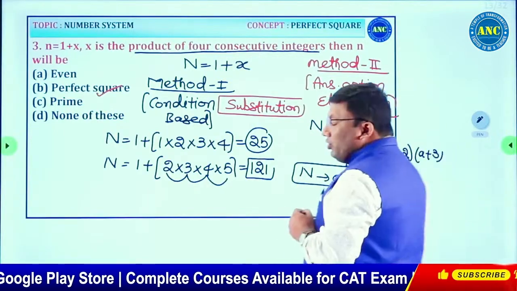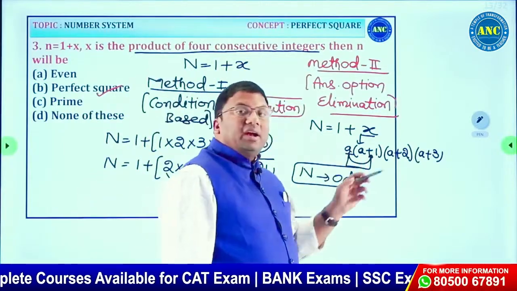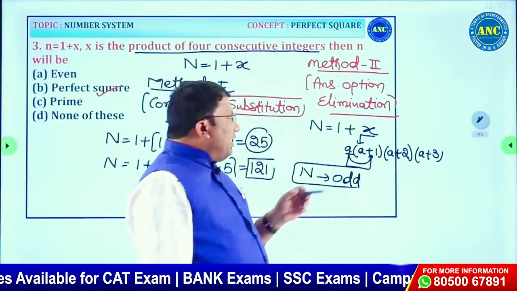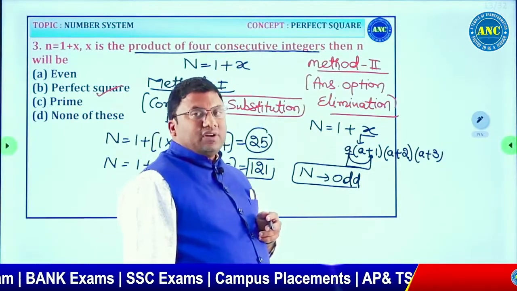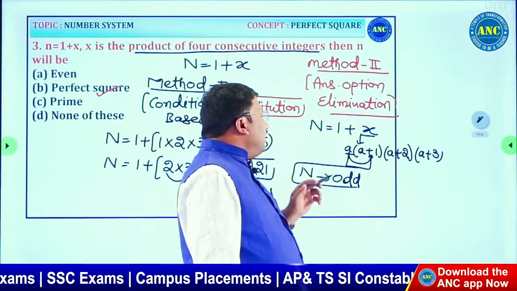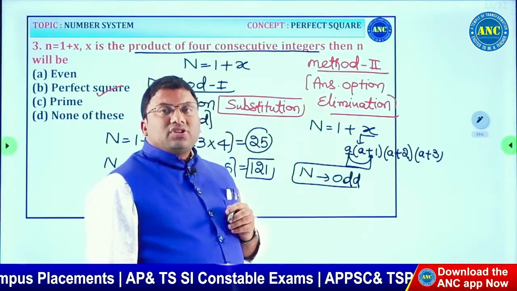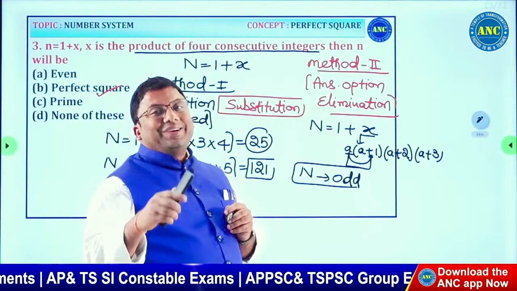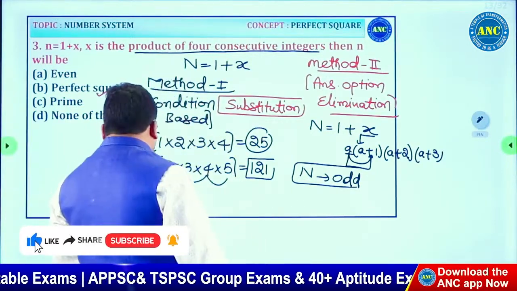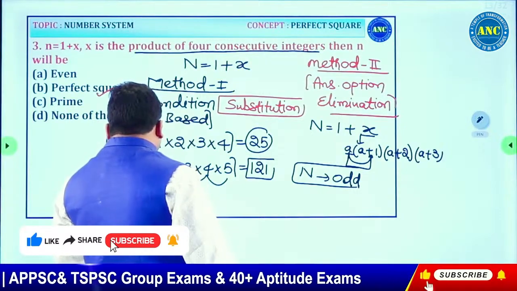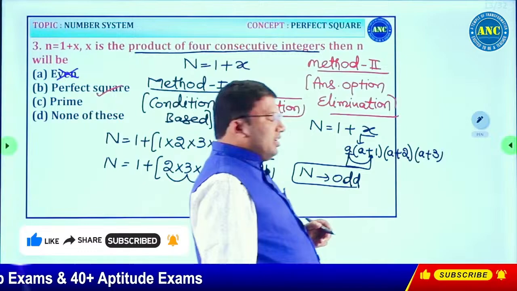Sir, how can you say n is an odd number? If a is an even number, even into any number is even, and even plus 1 is an odd number. Another way: if a is odd, a plus 1, odd plus 1, is even, even into any number is even, and even plus 1 is odd. N is an odd number. So the first option is out.